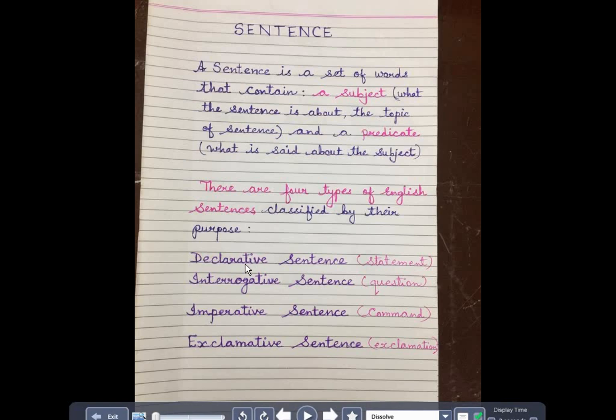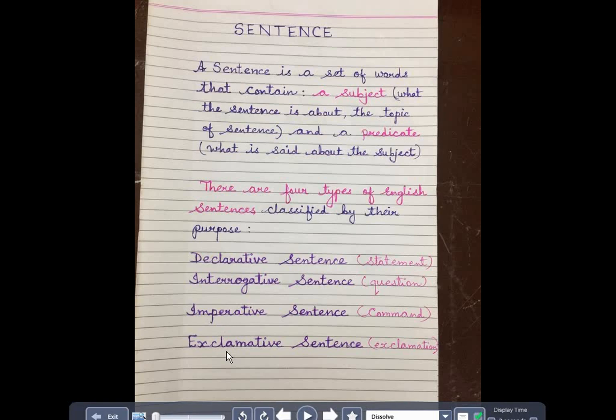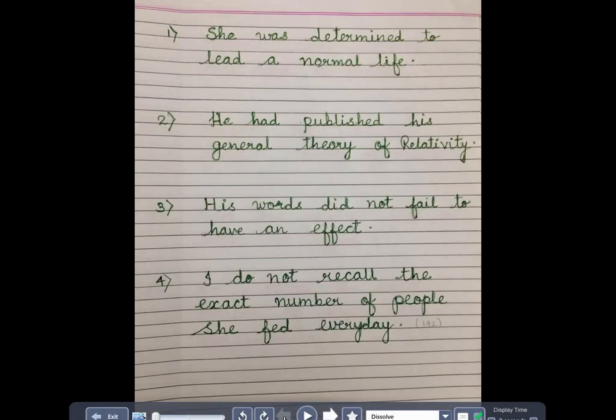One is declarative sentence, which is just a statement. The second type is interrogative sentence, which are often the questions. The third is imperative sentence. That means when the commands or the requests have been made. And the fourth is exclamative sentence, which ends with exclamation. Now, as we are going to study about interrogative sentences, I am just going to give you some sentences.